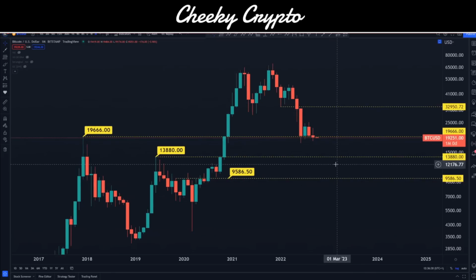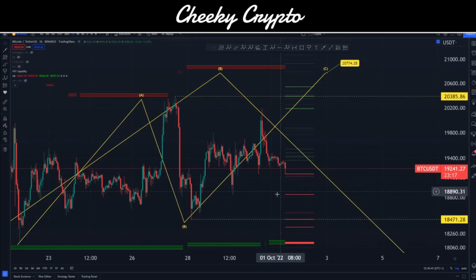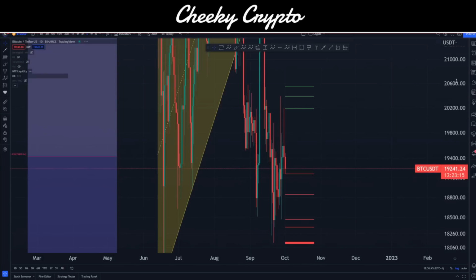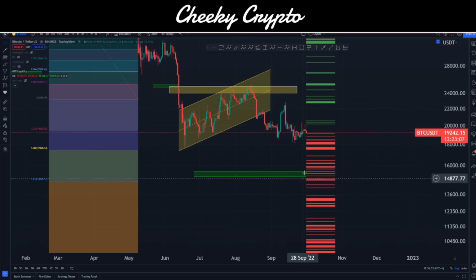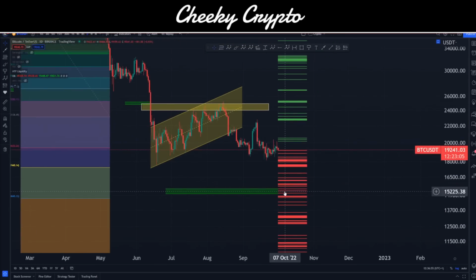We're going to see what's going on, whether or not we're going to see the final bear market low. I don't think it is in yet, despite many people in the space thinking that it has come in. I don't think it has. I think we've got to come down lower. As I said earlier, within our charts here, we've got that big order book on our daily chart just down here. You can see this big one. This is coming in at $15,000 to $15,500. This is the area that I think is the most probable that we're going to bounce from.